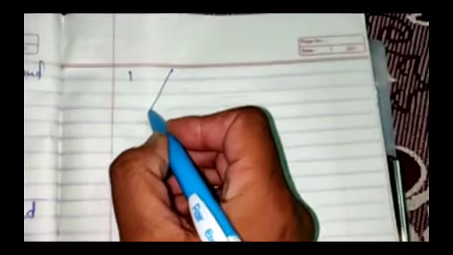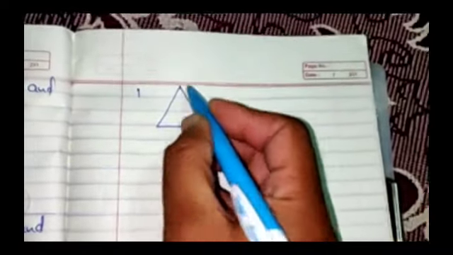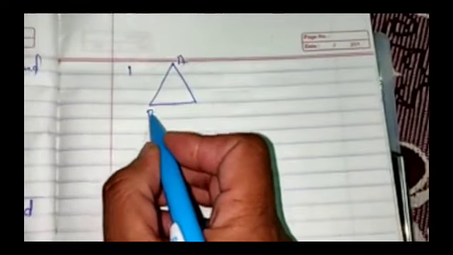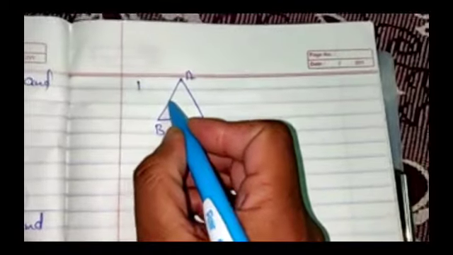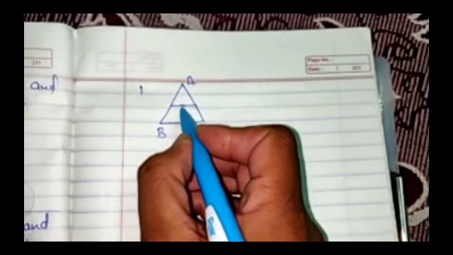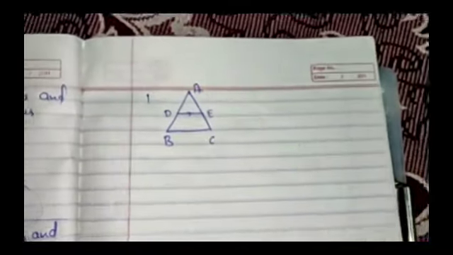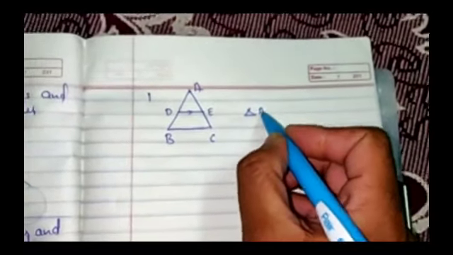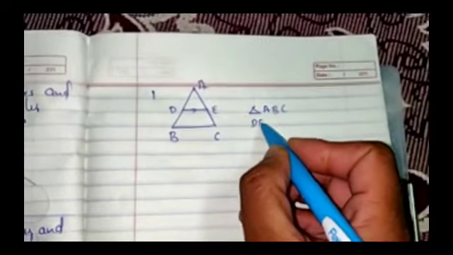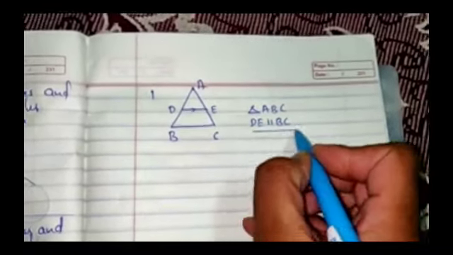Till now, we took the example of two triangles. Now let us see what happens if we draw a parallel line in a triangle. So here is a triangle. Let us name it A, B, C. I will draw a line parallel to BC. Let us name it D, E. So here in triangle ABC, DE is parallel to BC.